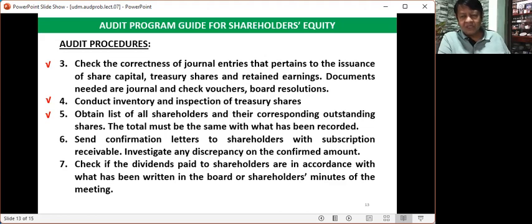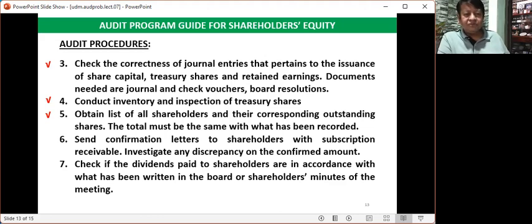So whenever you request for a list of the shareholders, what will be given to you is a computer printout showing the listing of the shareholders and their corresponding investment, and there is a total at the bottom of the printout. So verify the total. Whatever is the total reflected in the printout must be the same with what has been represented as total share capital.